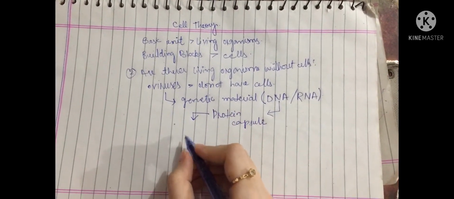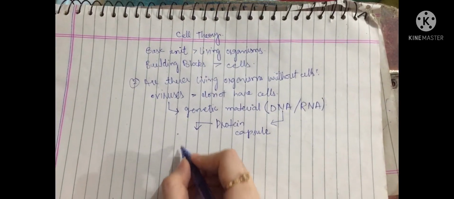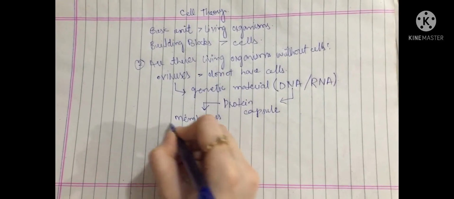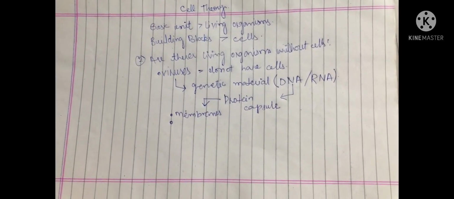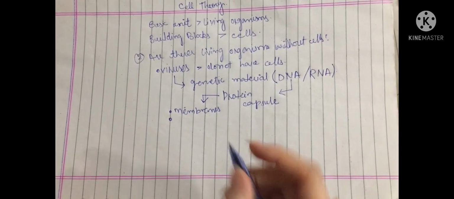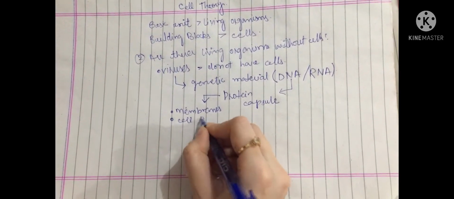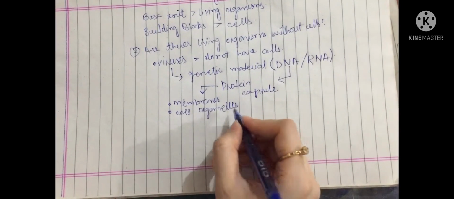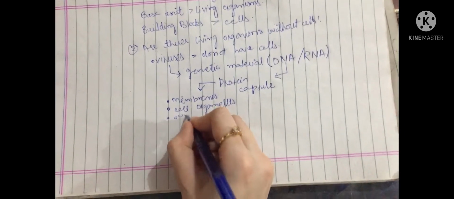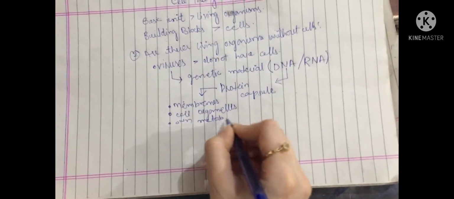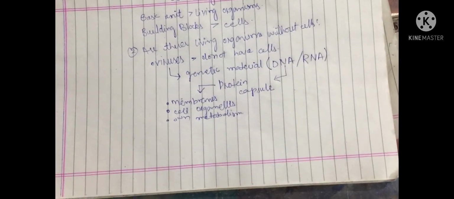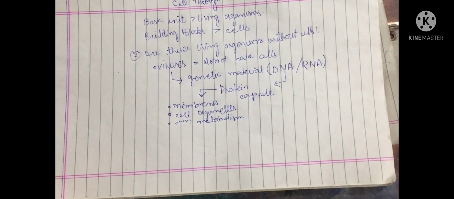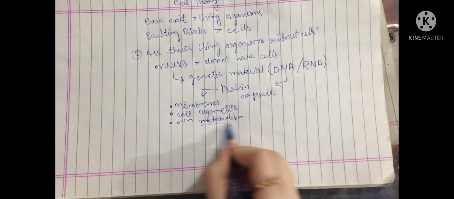So now we know about cell theory, that the basic units of living organisms are building blocks like cells. Then we discussed whether there are living organisms without cells. Yes, viruses do not have cells. They contain genetic material made up of DNA or RNA, enclosed in a protein capsule, and they lack membranes, cell organelles, and metabolism. Now we will go to the next topic.